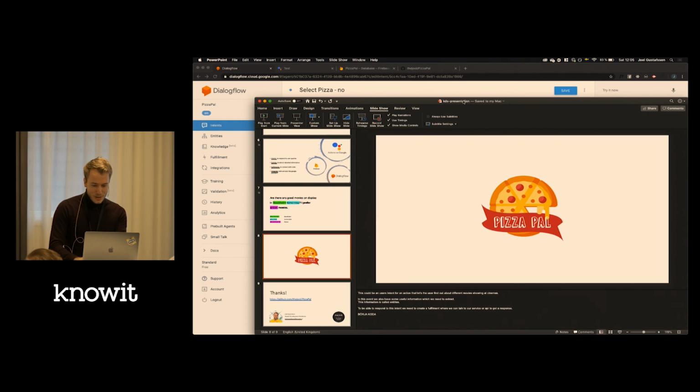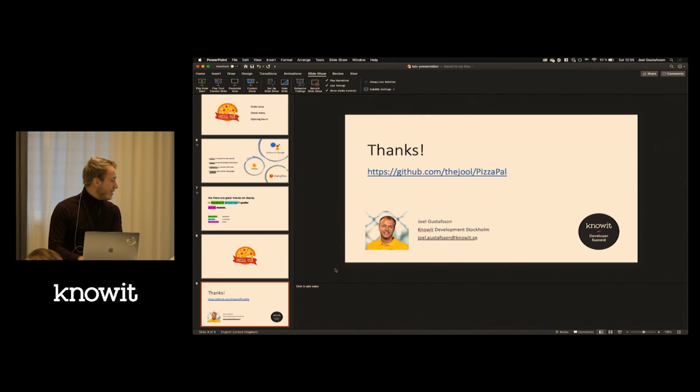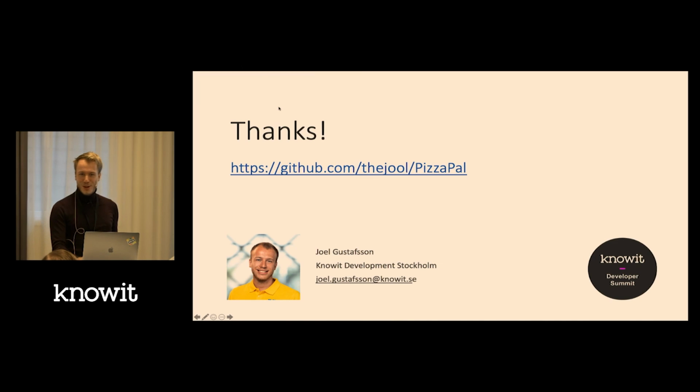But I think that was basically all I had. Ta-da. So do you have any more questions? Also, I've uploaded the whole fulfillment and functions to GitHub, so you can check out the code, and you can import the agent to Dialogflow and try it out yourself.